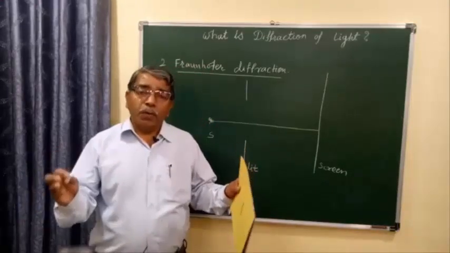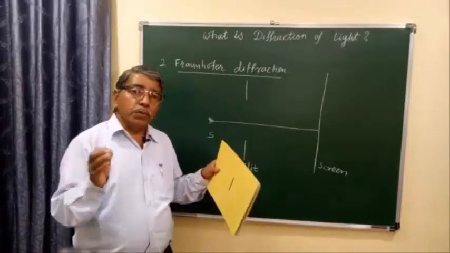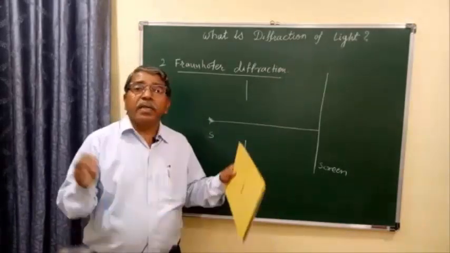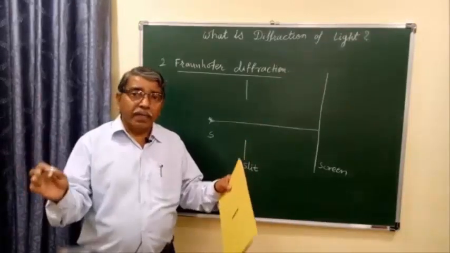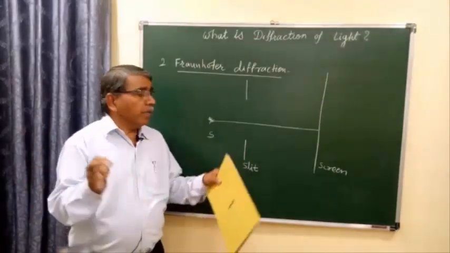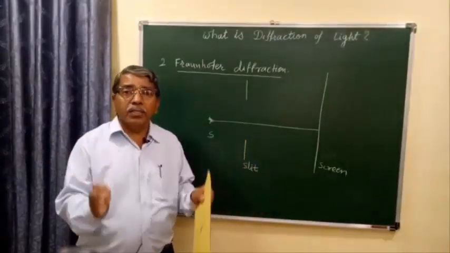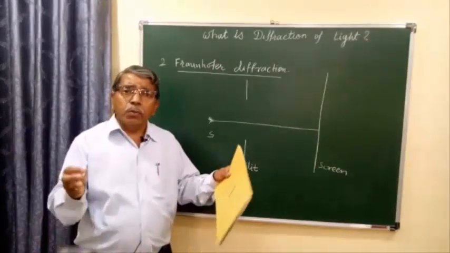In case of Fraunhofer diffraction of light, the distance between the source of light and slit as well as slit and screen is infinite. But practically it is impossible to place the source and screen at infinite distance from the slit. But in our laboratory we can do this experiment.